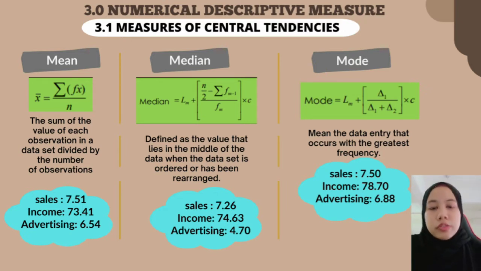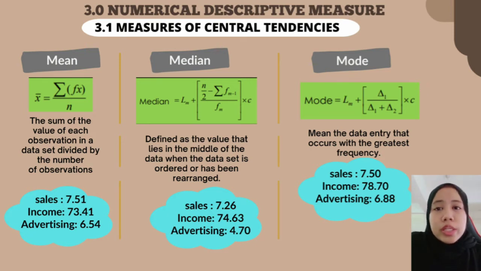the number of observations. So in this assignment, the mean of sales is 7.51, income 73.41, and advertising is 6.54. Next is median, defined as the value that lies in the middle of the data when the data set is ordered or has been rearranged. So median for sales is 7.26, income 74.63, and advertising is 4.70.